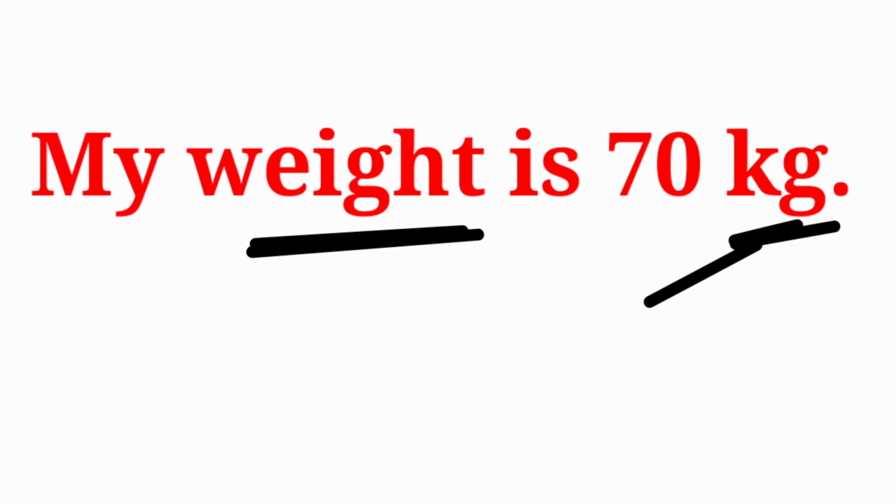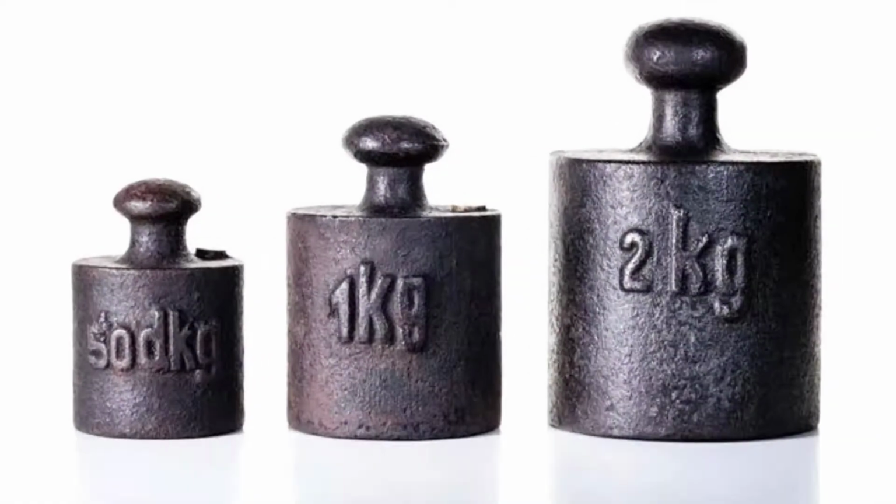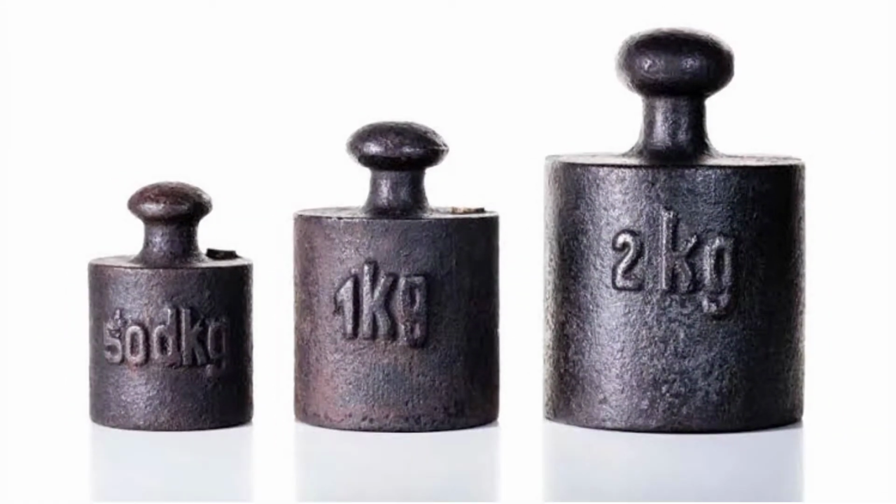Now suppose I am telling you that my weight is 70 kg. Now look at the sentence properly. We are using the word weight, but we use the unit of mass, kg, to represent weight. So we generally use the unit of mass to measure weight in our daily life.